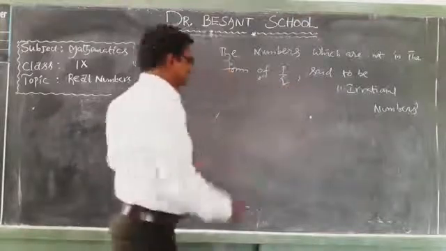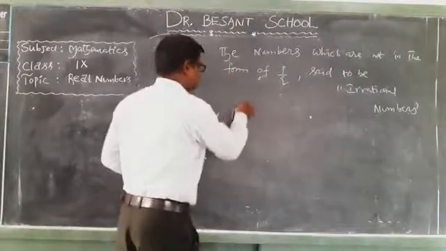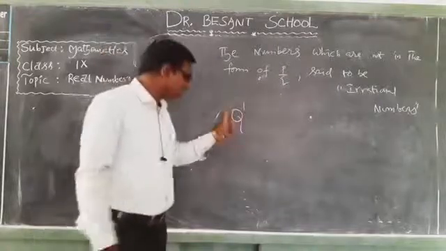Irrational numbers are denoted by the letter Q dash.